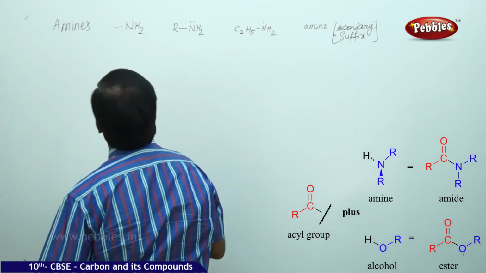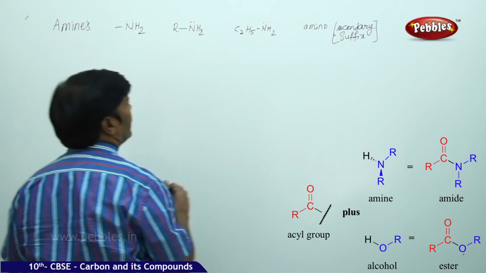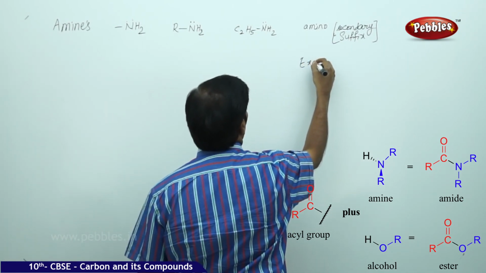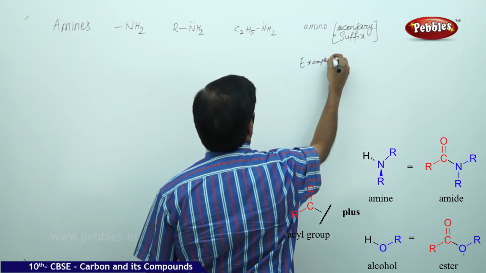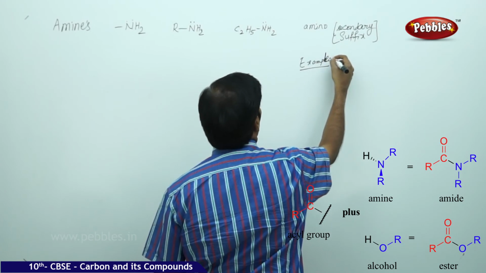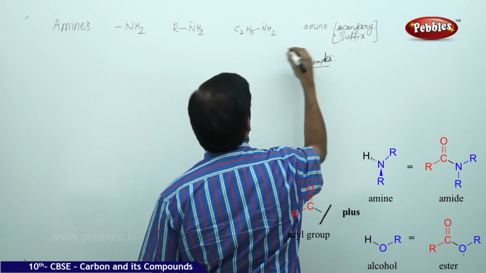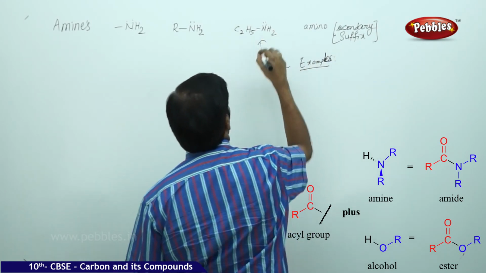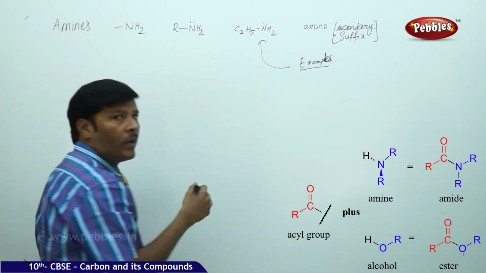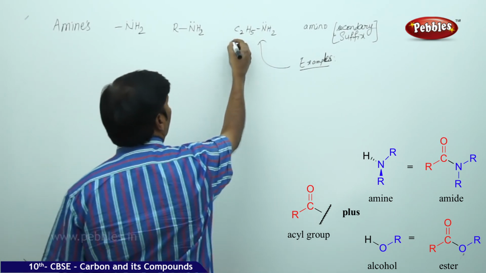So now, take one or two examples. In the examples you can take ethylamine, and sometimes you can take aromatic amines also. This is ethylamine.